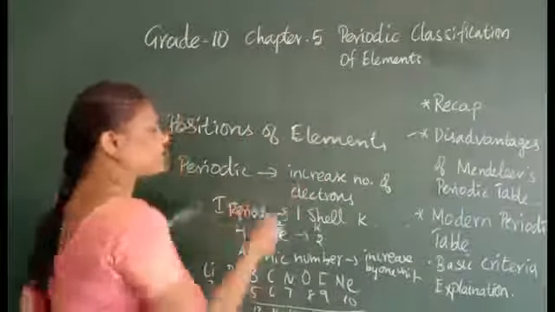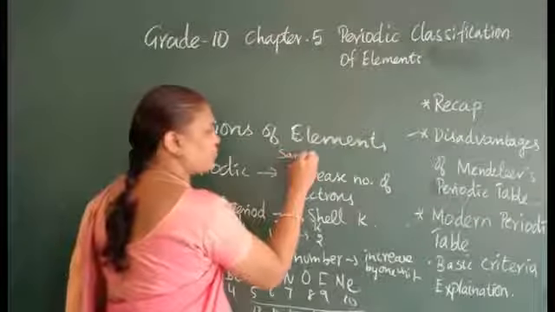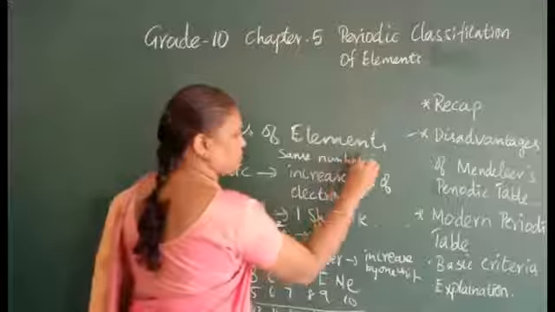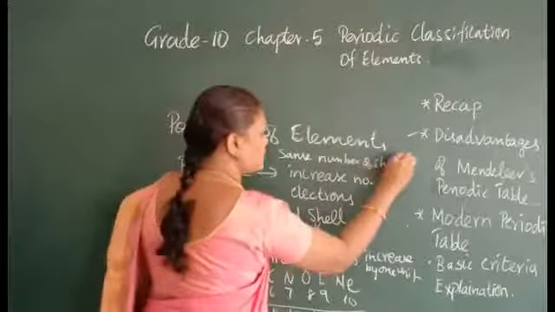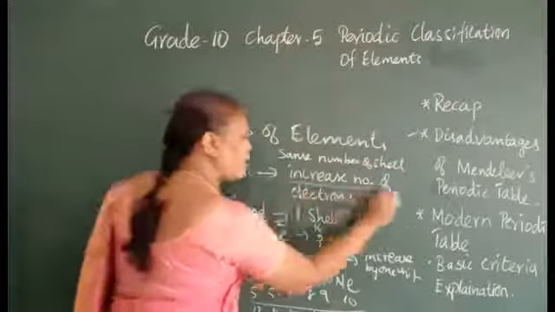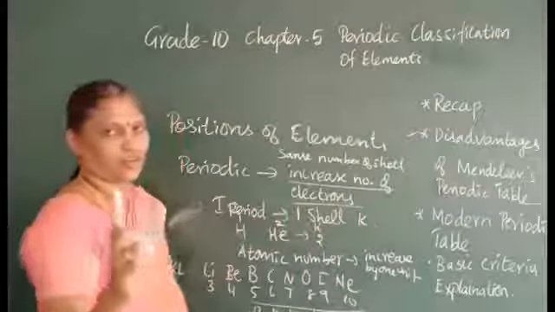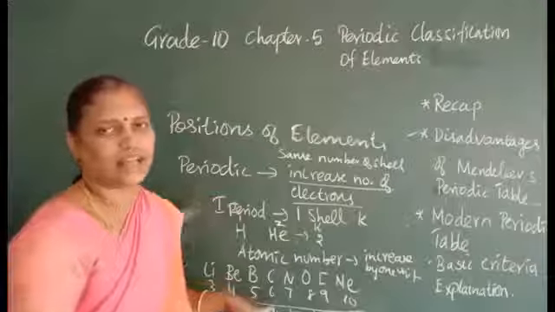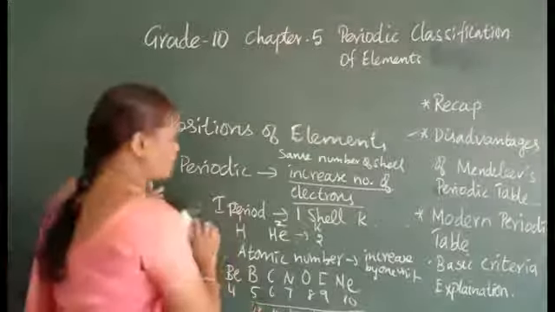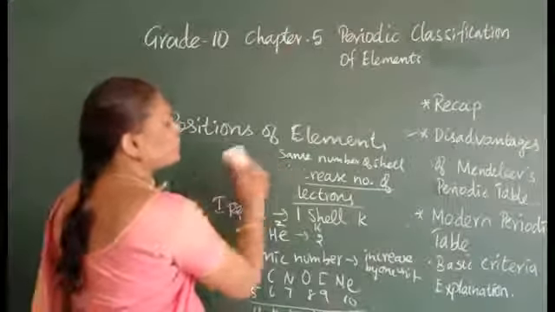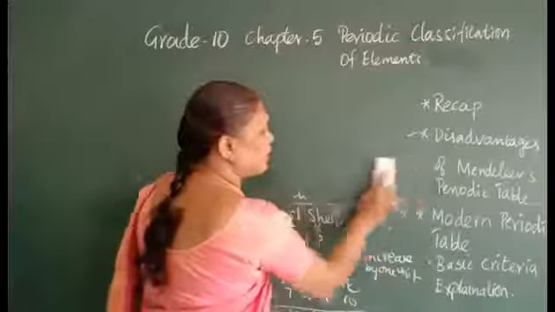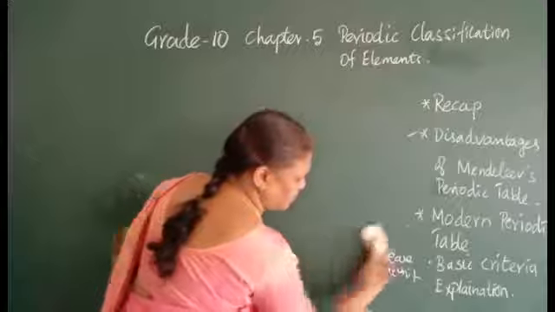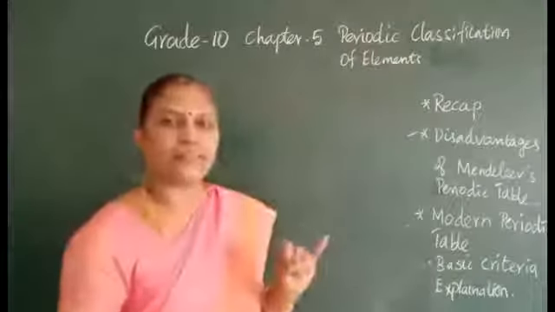So they have the same number of shells, but 1 electron increases. That is what I said. I will explain this in detail in the next class. So what are the things we have seen today? We have seen how the modern periodic table has overcome the limitations by choosing the atomic number.